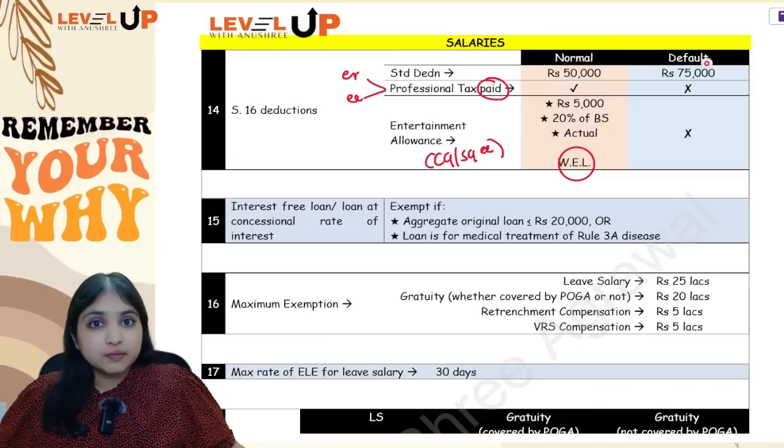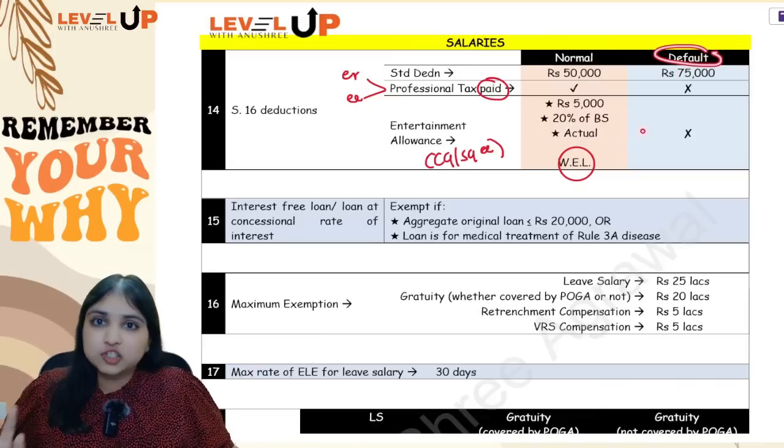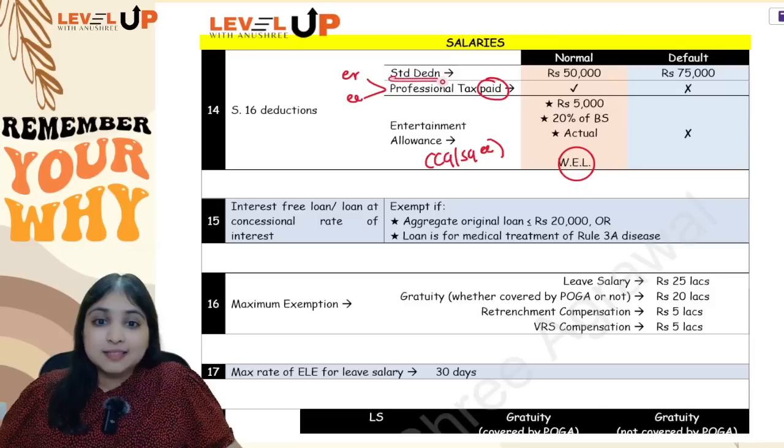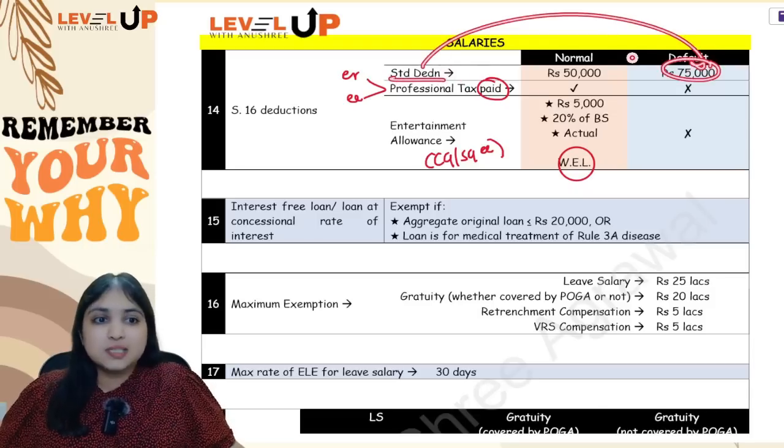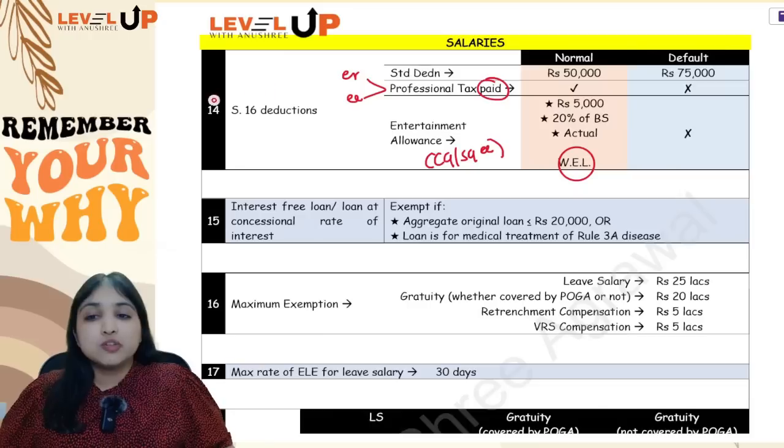But under section 115 BAC, under the default regime, only one deduction you will get under section 16, and that is standard deduction, and that too a higher amount, 75,000 deduction you will get. Okay, so this was your 14th adjustment regarding a salaries head.